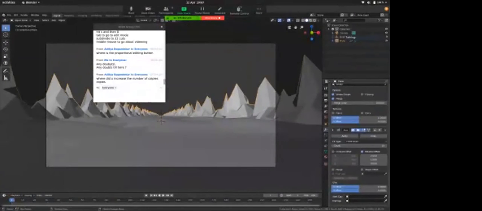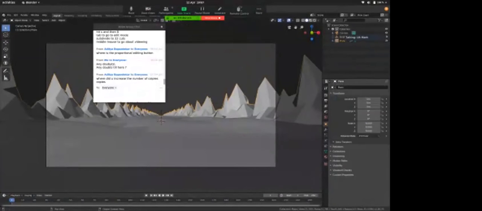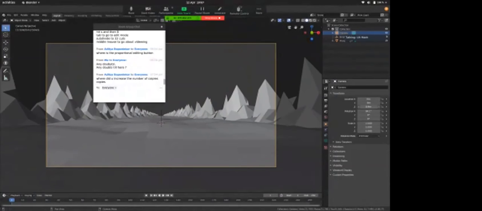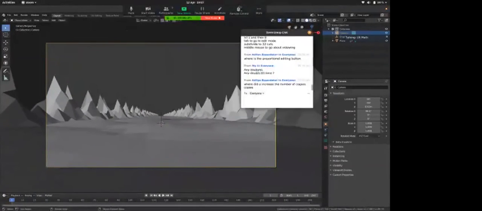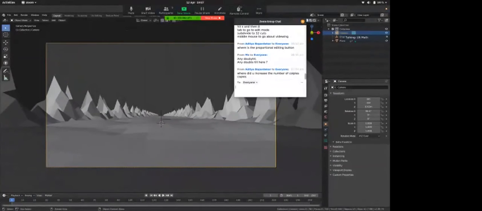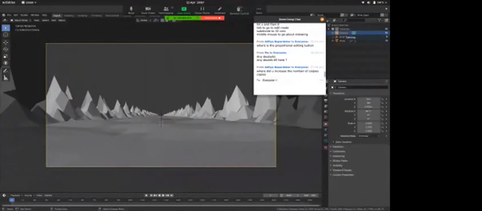I'll go again here on context. I'll select my camera and lift it up slightly so that it doesn't hit the ground. Now, this is what I like. You can like other things, but this scene is what I like. This layout is what I like. So I'll keep it here.